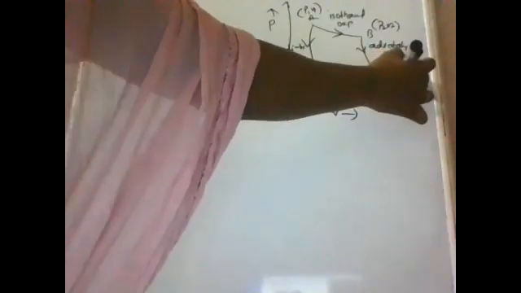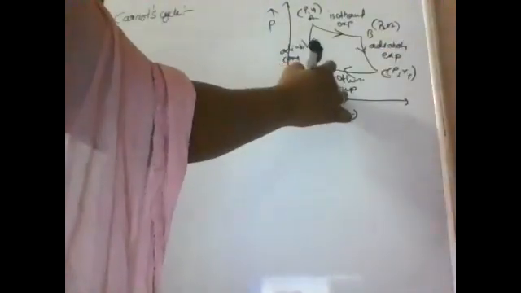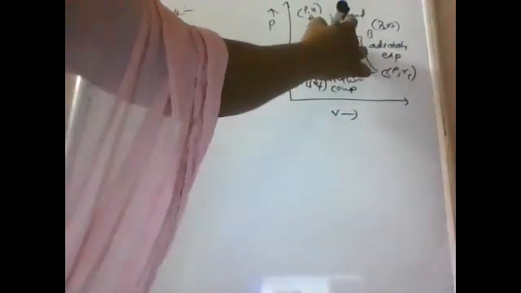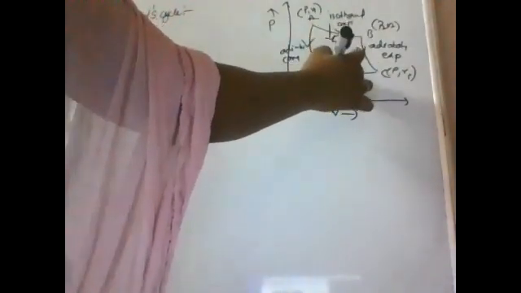Here the pressure and volume values are P1 V1, here P2 V2, here P3 V3 and here P4 V4. So here T1 degree Kelvin and here T2 degree Kelvin.